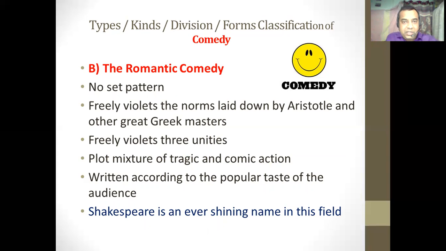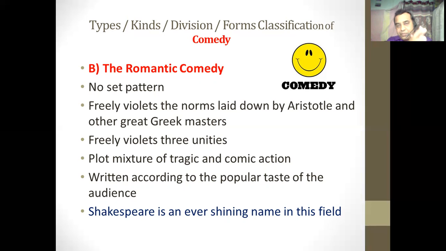And we can say that Shakespeare is the ever shining name in the field of romantic comedy. All the comedies created by William Shakespeare are written by following the romantic structure. They are all written as romantic comedies, because they do not follow any of the rules and conventions laid down for the classical comedy or the classical tragedy. So all the comedies created by William Shakespeare are the finest examples of the romantic comedy.